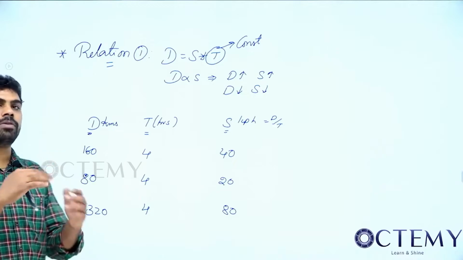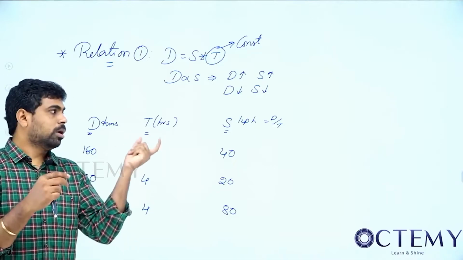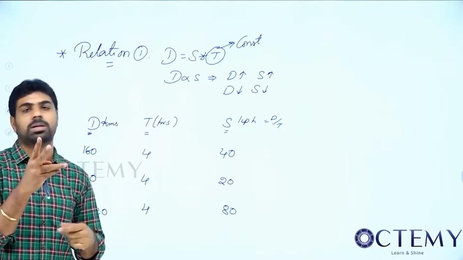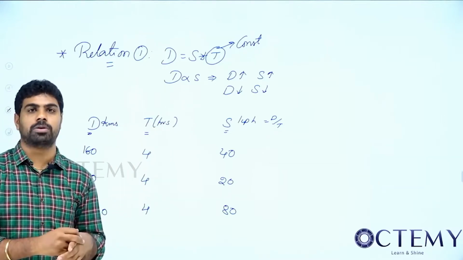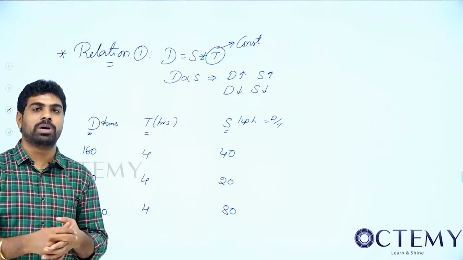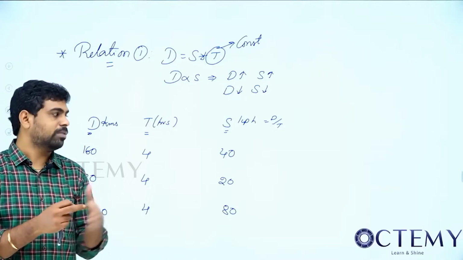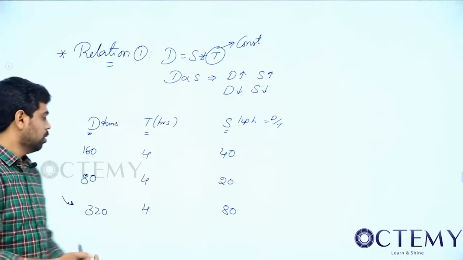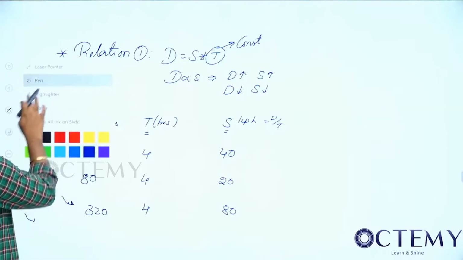See, instead of giving you problems to solve, D equal to S into T, in these 2 variables, we will give one and you should find out the other variable. Based on that, they will give many problems and pass time. Instead of that, we are going through relations so that it will be useful for tougher questions. Okay, now what I did know here.